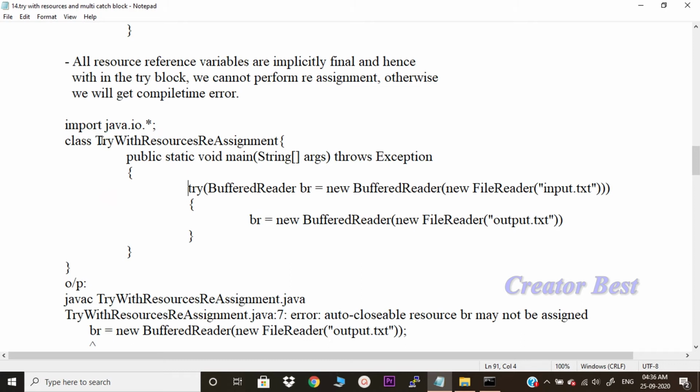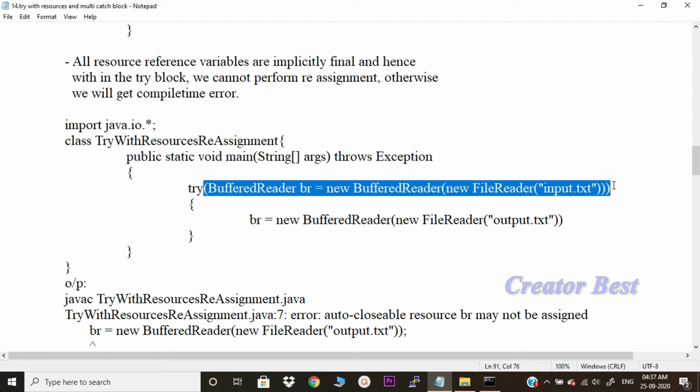Consider this example. I have taken a class called TryWithResourceReassignment as the class name. I have taken public static void main throws Exception. Try BufferedReader br is equal to new BufferedReader, new FileReader input.txt.